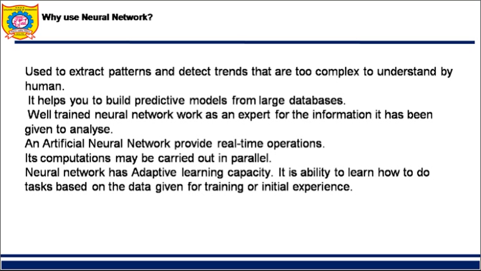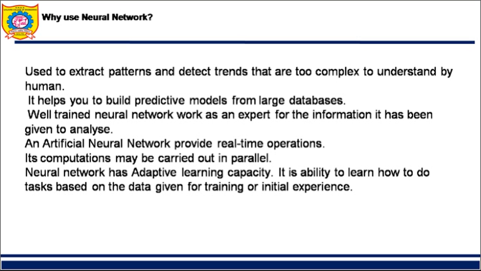It has been used to analyze. It is used in a number of places, like in medical fields also. Here, a neural network is given as input various diseases, the history of various diseases, and accordingly it has been trained. Now to this trained neural network, if I give as input somebody's symptoms, using those symptoms as input to the trained network, it will give me the output as to whether that particular person has that type of disease or not. So in the medical field also this is used properly.